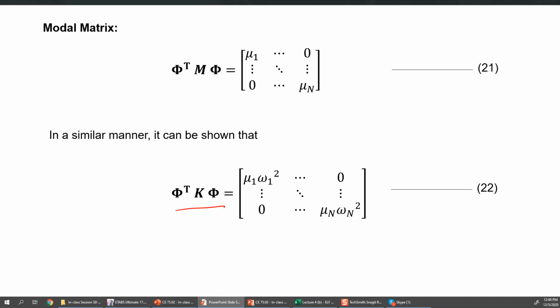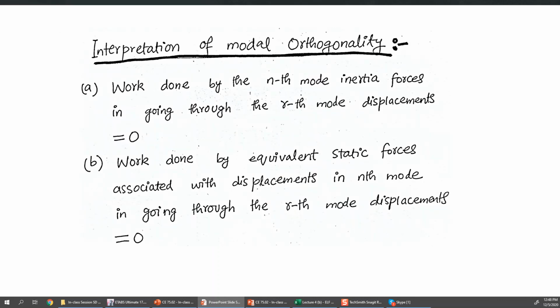Now this orthogonality property can also be verified, can be confirmed, from the real mode shapes of a structure, and we will go there in a moment. But first, something about this property: you can interpret it in this way, that for example, if you have nth mode inertia forces, the work done by these forces in going through any other mode's displacements will be zero.